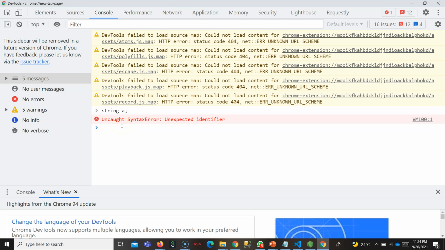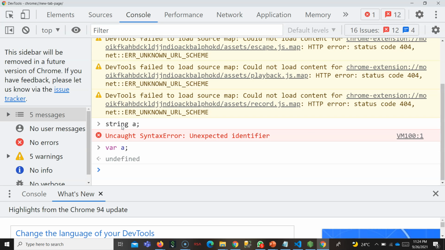But in the case of JavaScript, it is loosely typed. You need not tell the JavaScript engine what type of variable it is. You can simply say var a. That's enough for the JavaScript engine. So it shows how flexible it is. Just saying it is a variable, that's all we are saying. We are not saying what type of value I'm planning to save inside it, whether a string or a number. The JavaScript engine is not concerned. This proves that it is loosely typed, or you can say an untyped language.